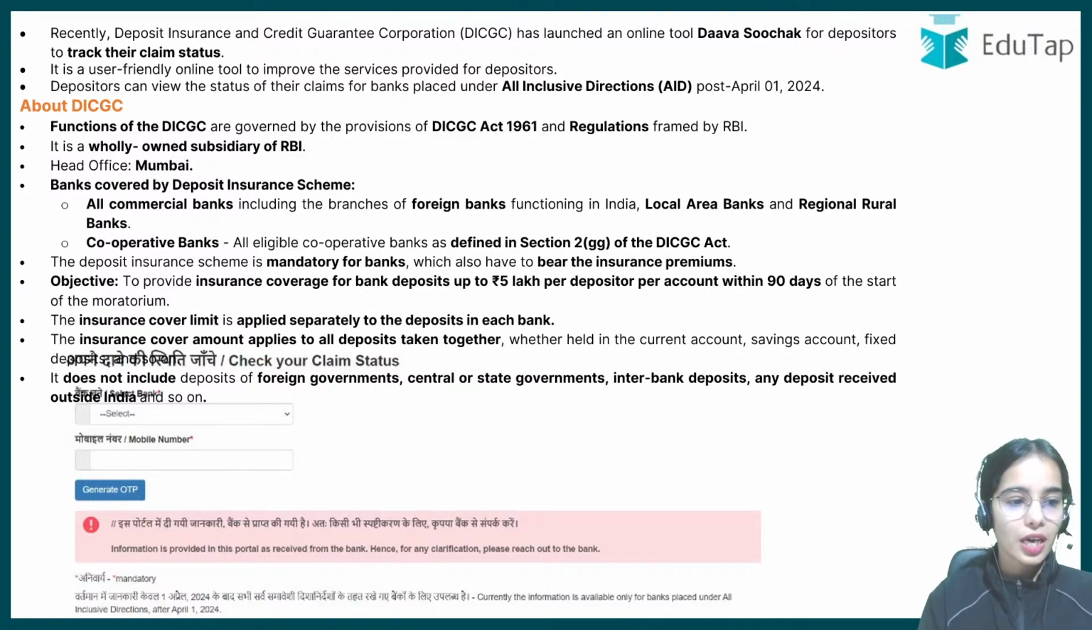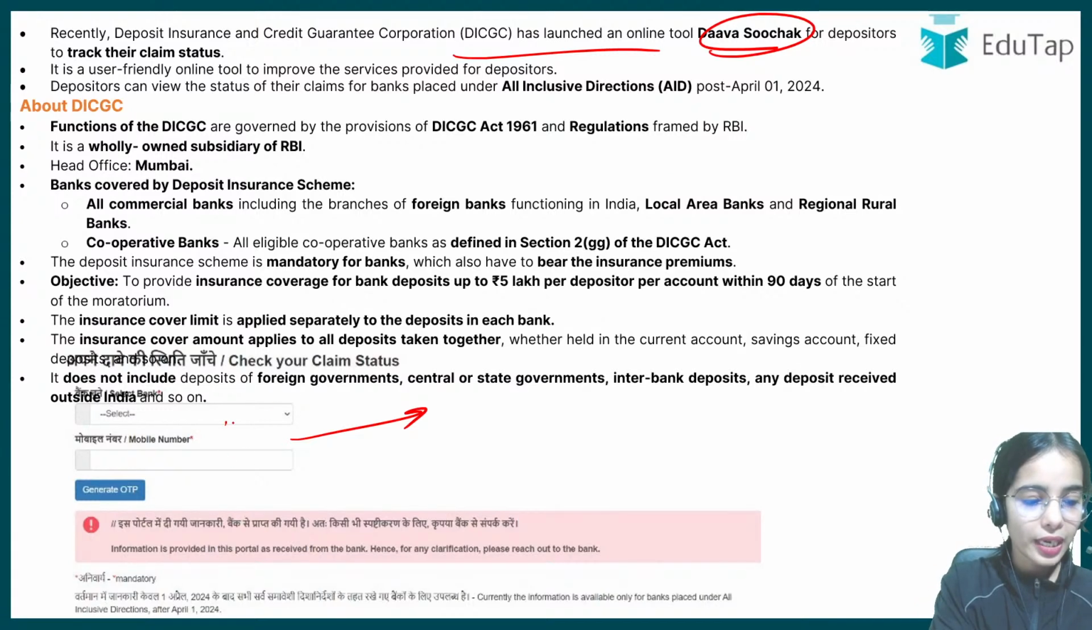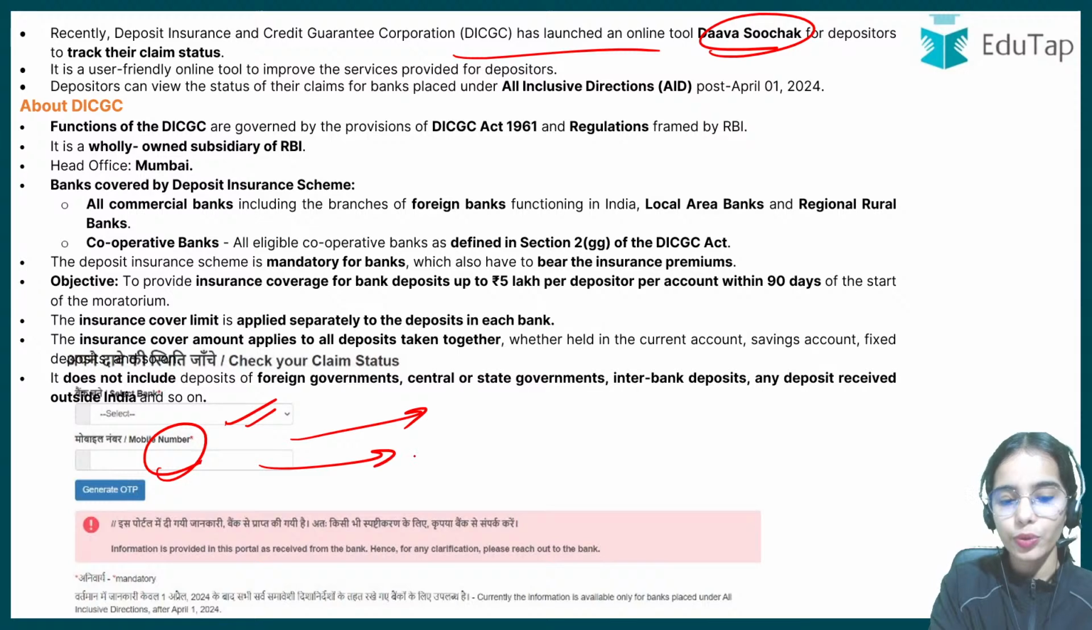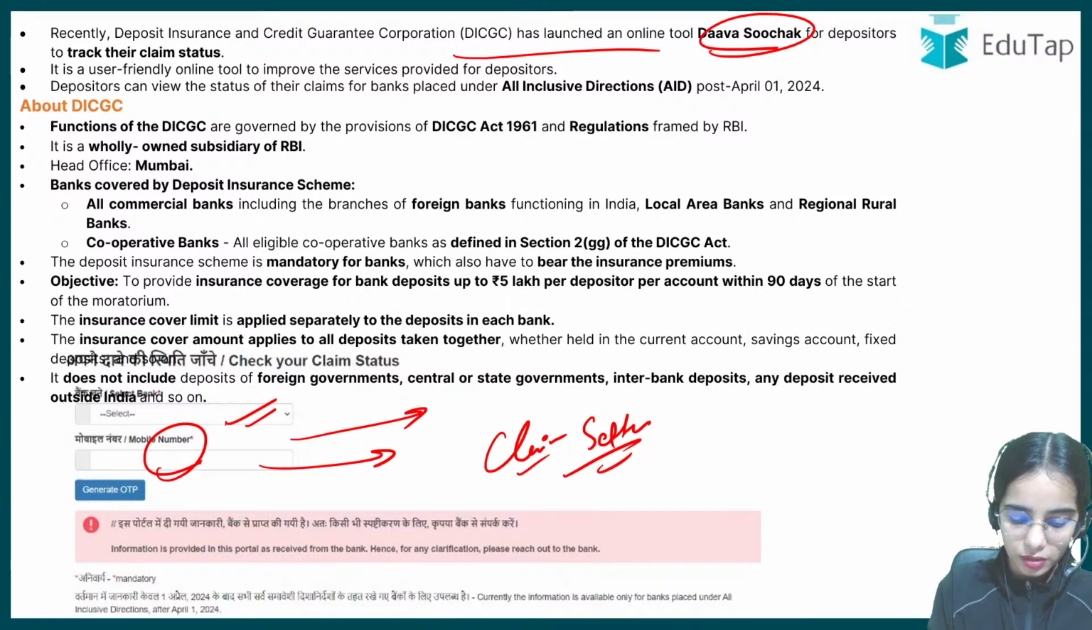So this is your Dawa Suchak that you can see. It is the claim settlement status window, and the DICGC has launched the Dawa Suchak so that you can select the bank, put in the mobile number, and you can know about your claim settlement, that how much time the claim settlement is going to take. Okay. So this is the basic idea. Any confusion anyone has till now?